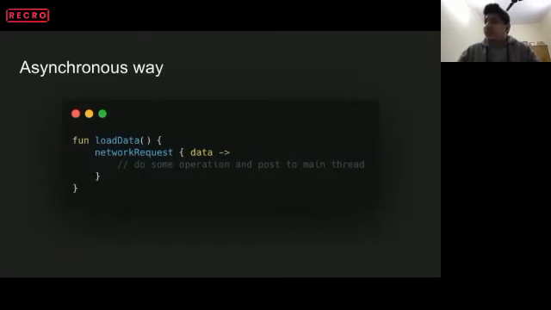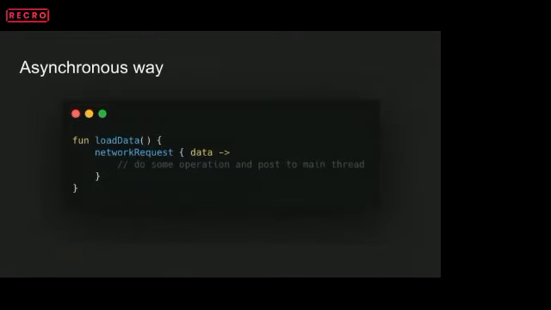In this approach, we generally call the network-intensive task on some different thread. Not just network, but any thread-intensive task, be it reading from disk, input output operations, or any network-intensive task. We'll generally prefer doing that on a background thread. But the result that is delivered back to us is in the callback itself.